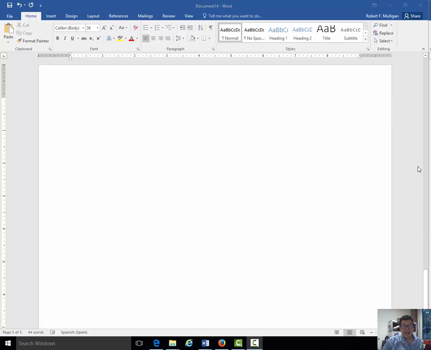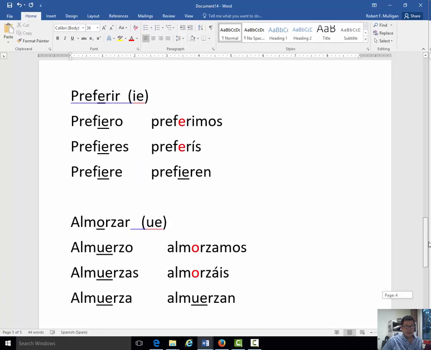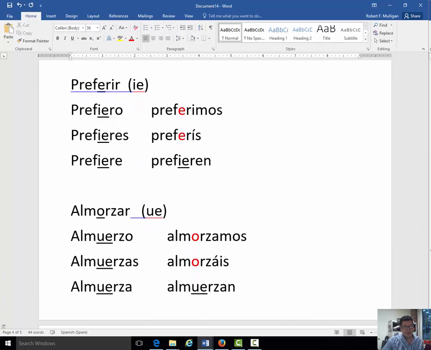All right, let's go ahead and take a look at your answers. Let's see how you did. Here they are. Here are both verbs. Go ahead and check them. So you have the E to IE. Yo prefiero, tú prefieres, prefiere, preferimos, preferís, prefieren. Almorzar, almuerzo, almuerzas, almuerza, almorzamos, almorzáis, almuerzan. So how did you do? Did you do okay? All right, there you go.